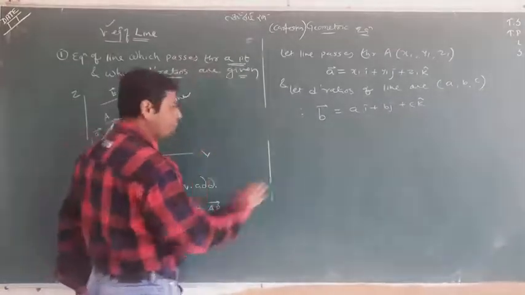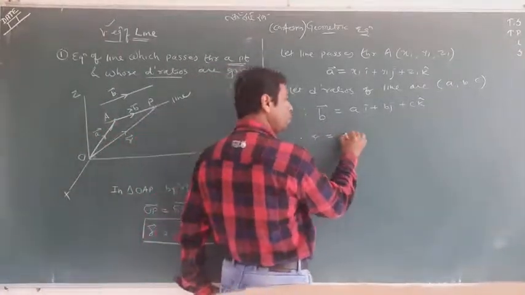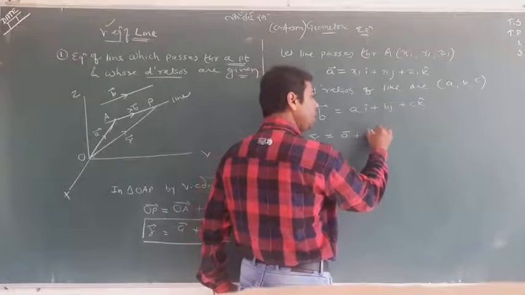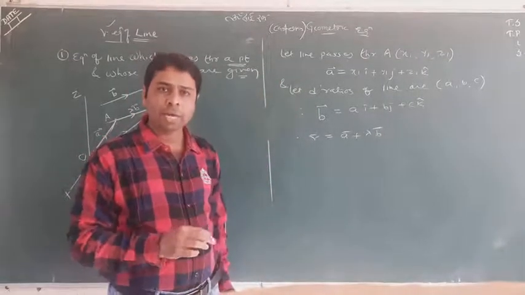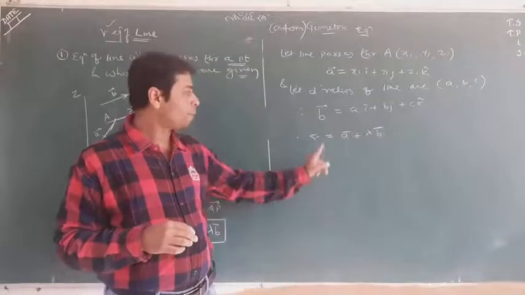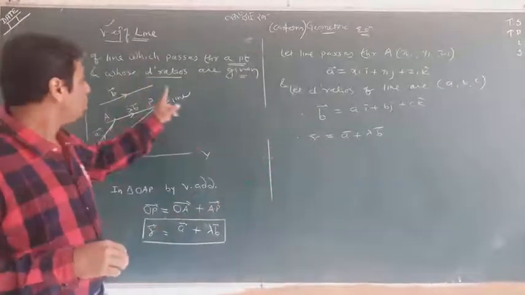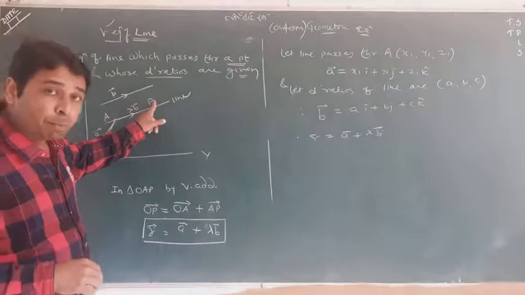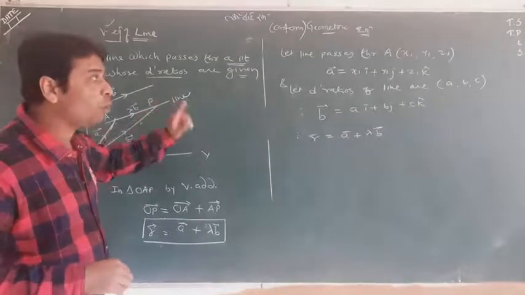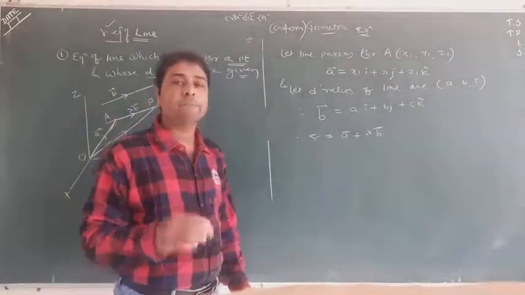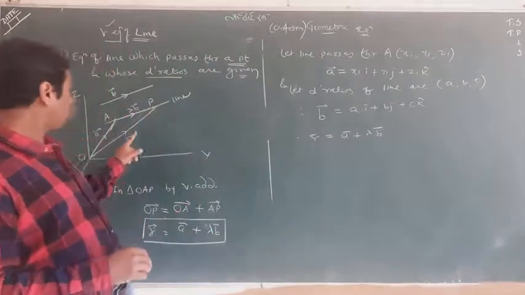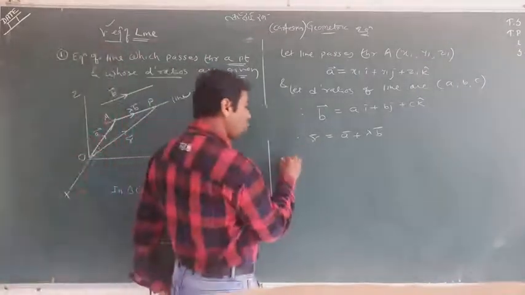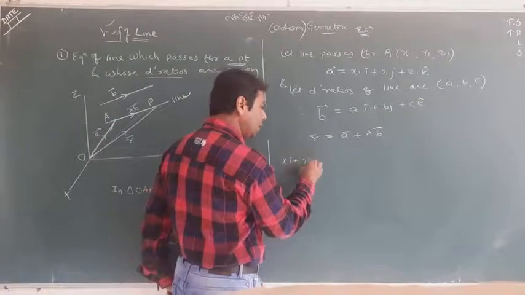Now take the help of this one, r equal to A plus lambda B. This is the vector form. With the help of the vector form of the line, I will find my Cartesian equation. Now what is r? I say P is any point of the line, and P is always called x, y, z. And the position vector of P, r, will be xi, yj, zk.